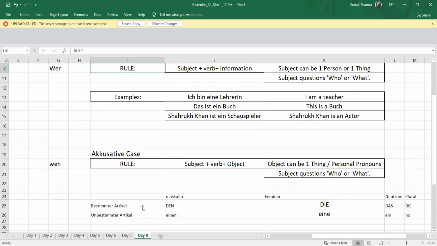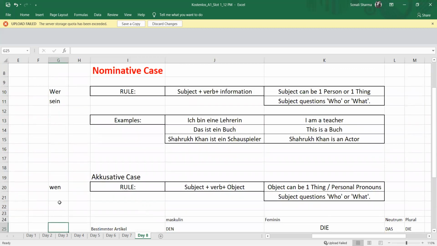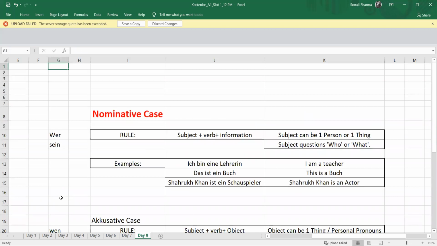Sein is always your nominative one. We have done the conjugation of sein. So sein is the nominative verb, and haben is our accusative verb.